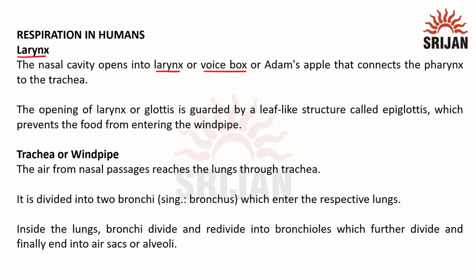In male, it will appear as an outgrowth and it is known as Adam's apple. Now this larynx connects the nasal passage to pharynx and to the trachea. Next, the opening of larynx is guarded by a flap-like structure known as epiglottis. The opening of larynx is called glottis. The flap which opens or closes it is known as epiglottis. It is a leaf-like structure. What is the importance of epiglottis? It prevents the food from entering into the windpipe.